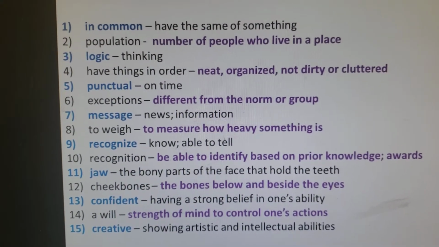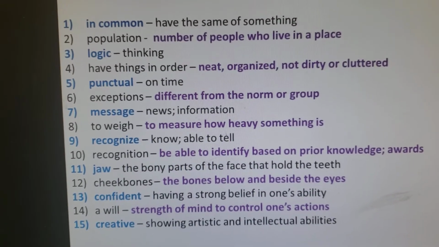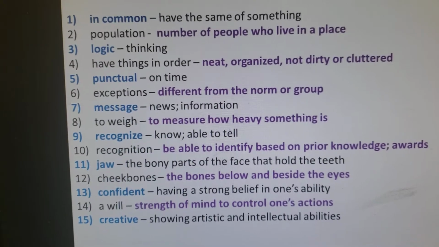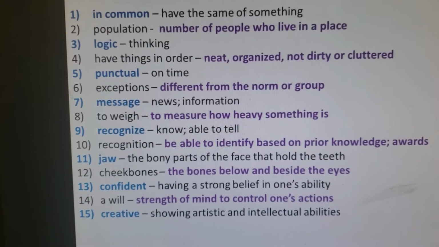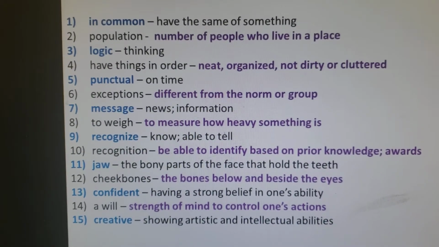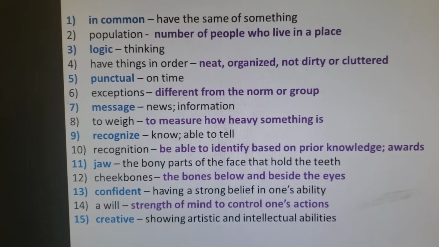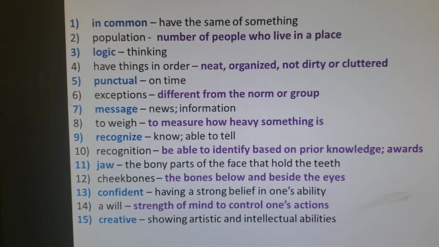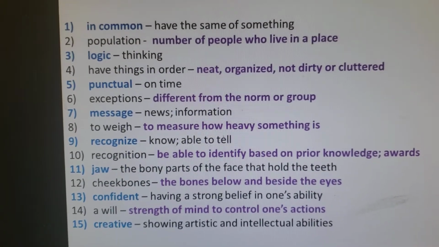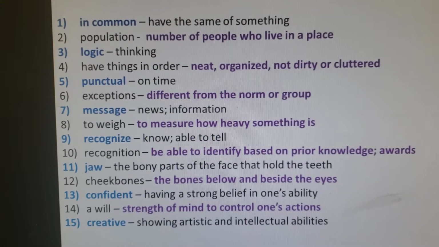Creative. Creative comes from the word create. So when you are creative, you use logic. You use your intelligence to do something. Let's say you stay home and you only have rice and carrots. Now, instead of cooking rice and eating it with carrots, you can make rice and carrots into a cake. Then you are creative.